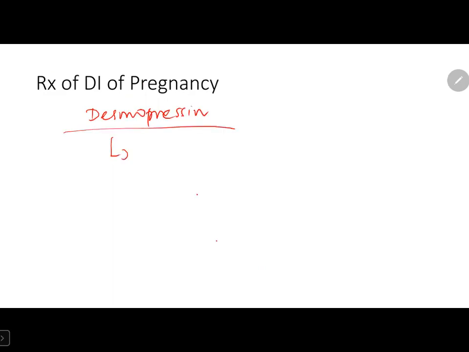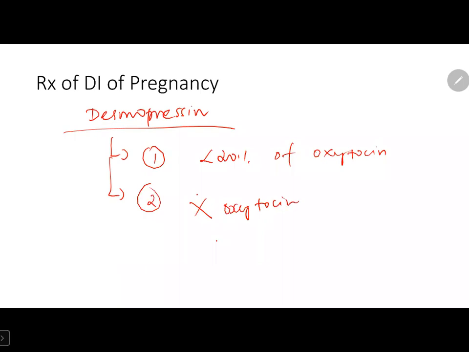One reason is that, compared to arginine vasopressin, it has less than 20% of oxytocin activity, so there is very little chance of precipitating labor. The second reason is that it is not destroyed by oxytocinase. That's all. And most often these patients will recover after delivery of the baby.